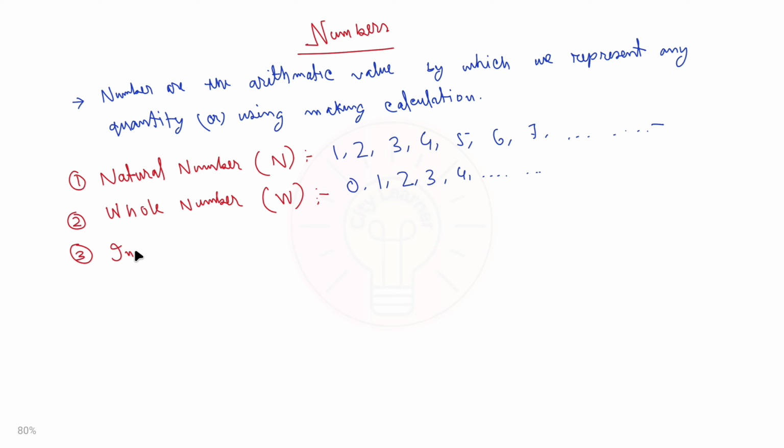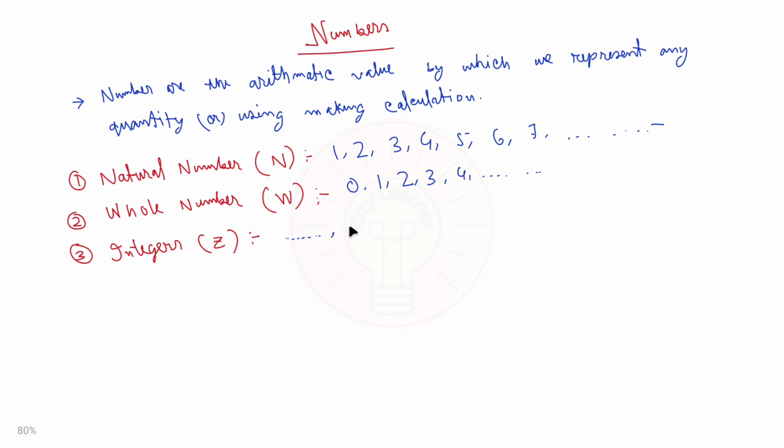The next number type is the integers, denoted by capital Z. Integers are the numbers which include positive numbers, negative numbers and 0.